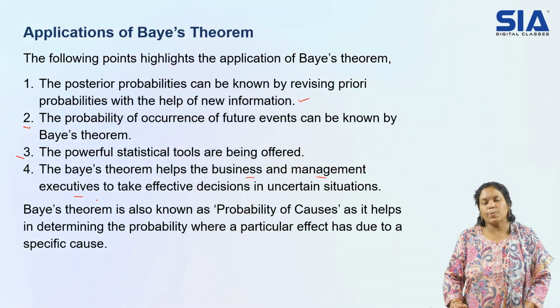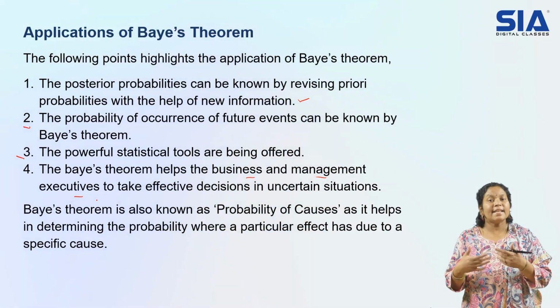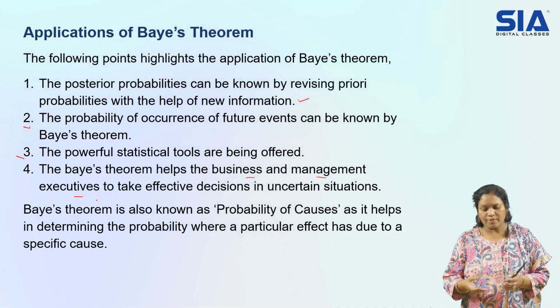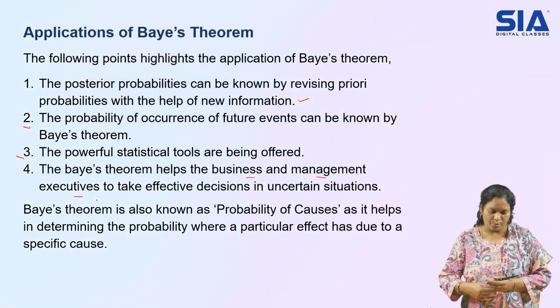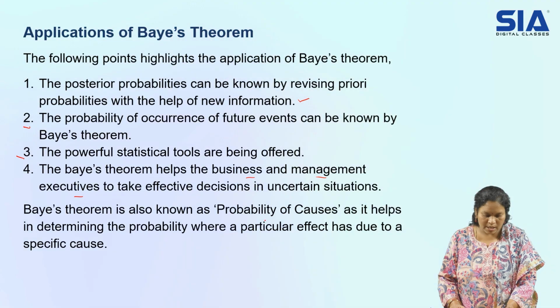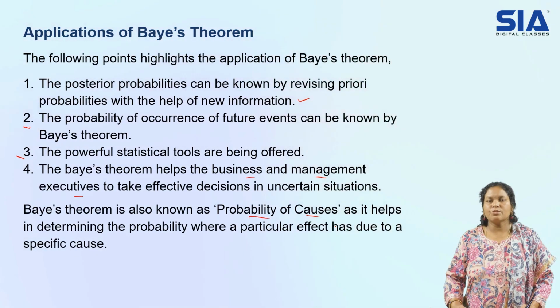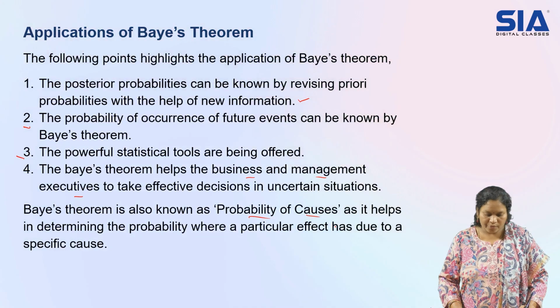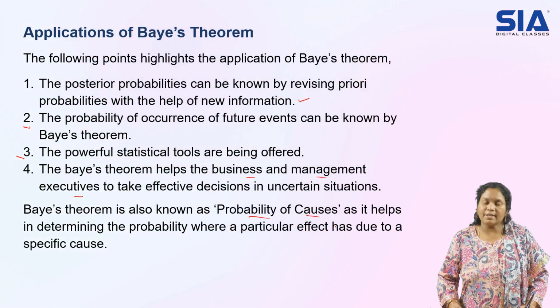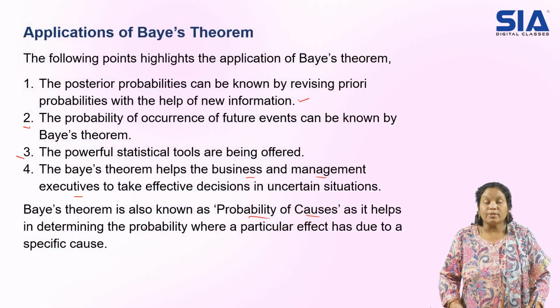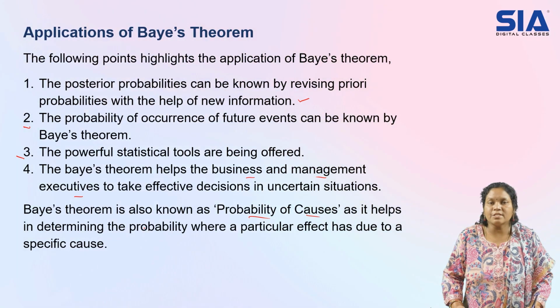So the business people who are doing some business or management people, they can analyze how the future things go on using this Bayes theorem. So it is very useful for them. They are telling in this point. So Bayes theorem is also known as probability of causes, because many things we can discuss through this, or we can try to find out its results. So probability of causes, we are giving the title for that, as it helps in determining probabilities. So that is how the Bayes theorem applications are there.